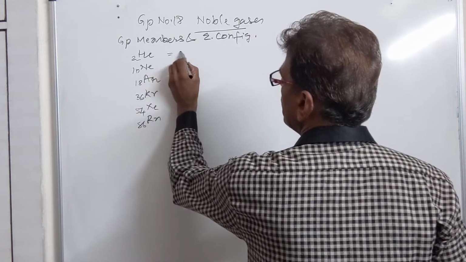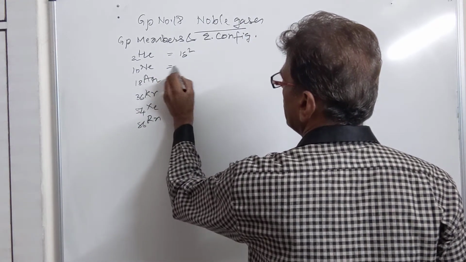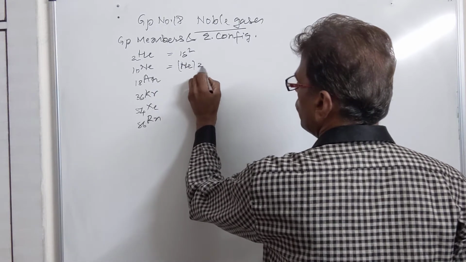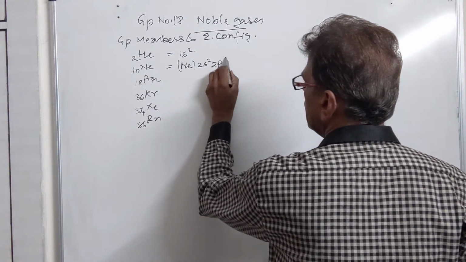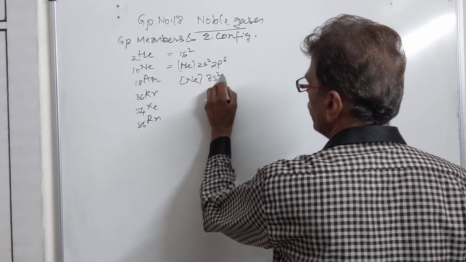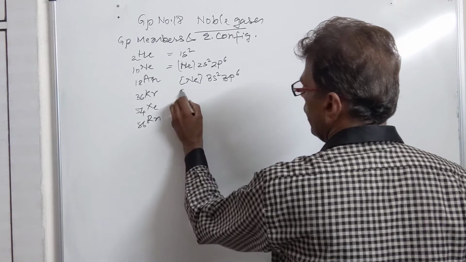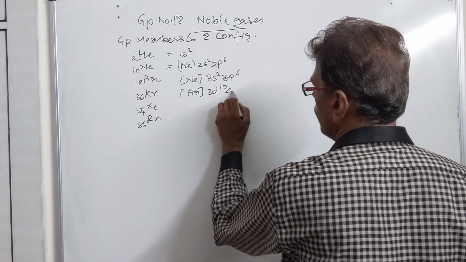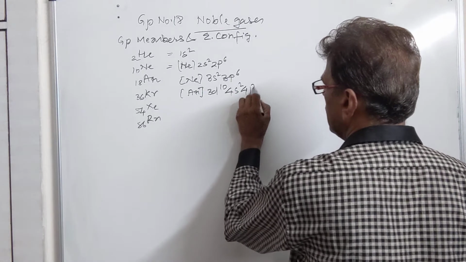If you see the configuration, it is 1s2, then in the next you take the helium core, then we have 2s2, 2p6, then we can take the neon core, 3s2, 3p6, then we have the argon core of 18, then 3d10, 4s2, 4p6.